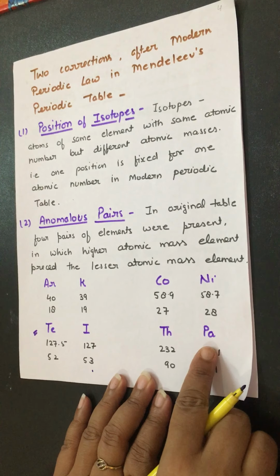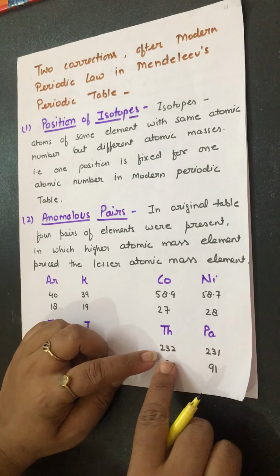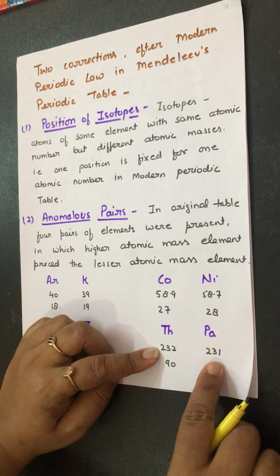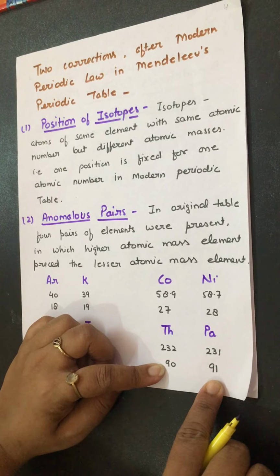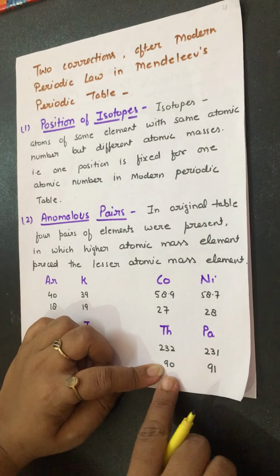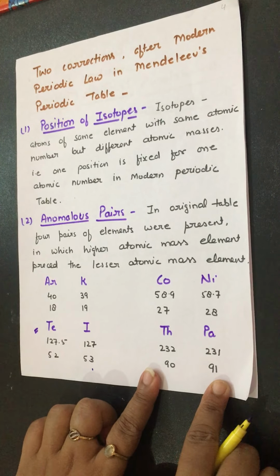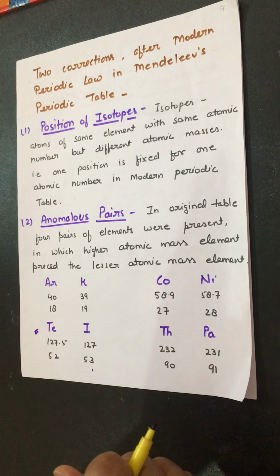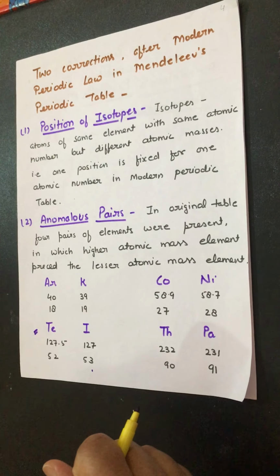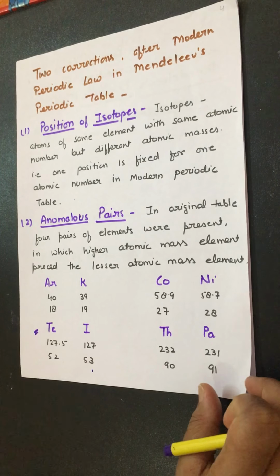And one more, thorium and protactinium. Thorium's atomic mass is higher than protactinium's, but thorium's atomic number is lesser, which is why thorium comes before protactinium.